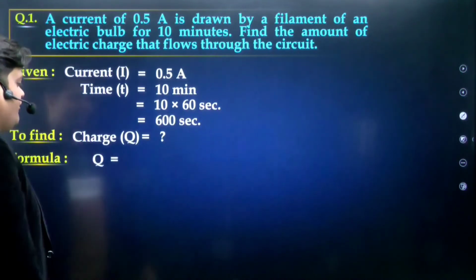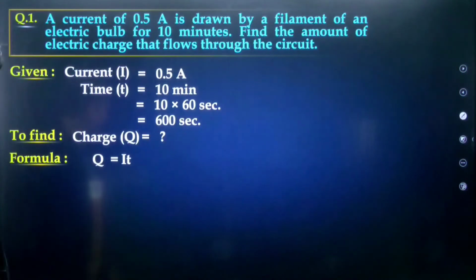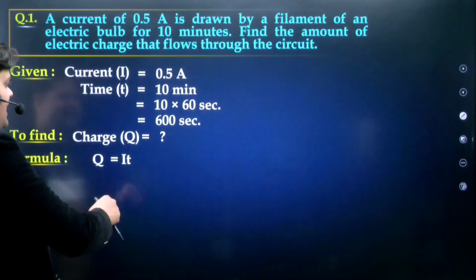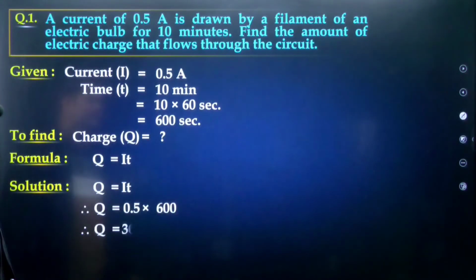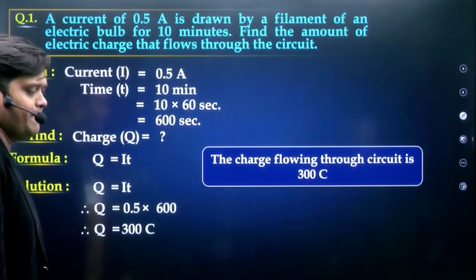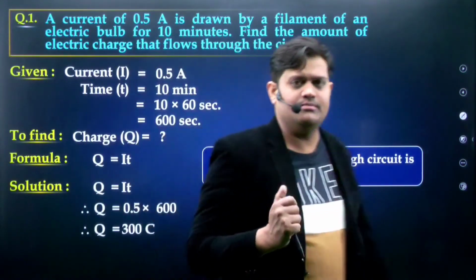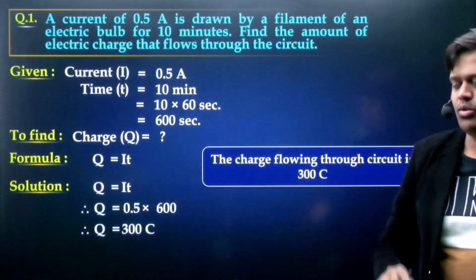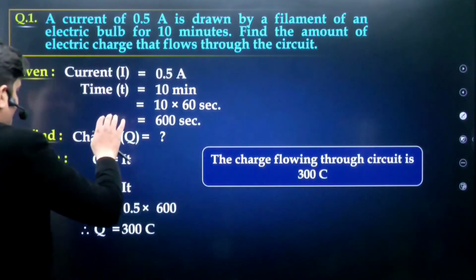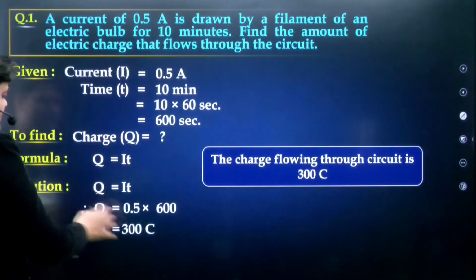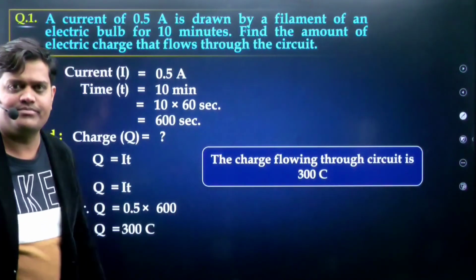The formula is Q equals IT. So I is given, T is given, and the answer is 300 coulomb. Simple question? So first the given, then what we find, then the formula and the solution. These are the steps you follow.